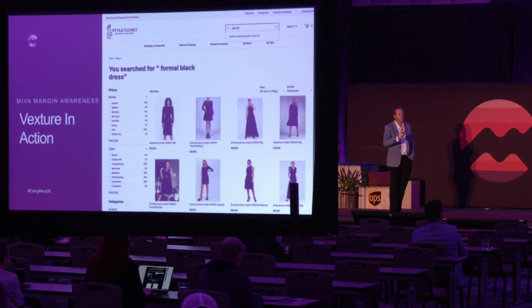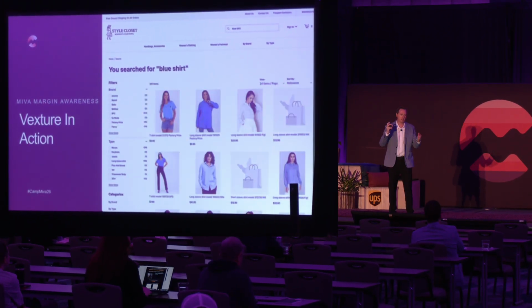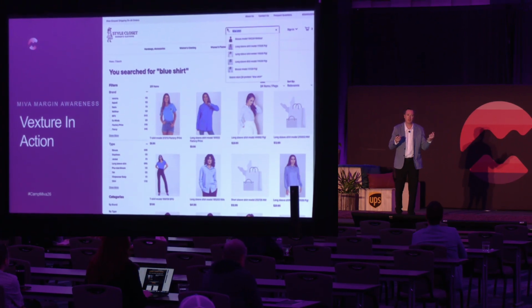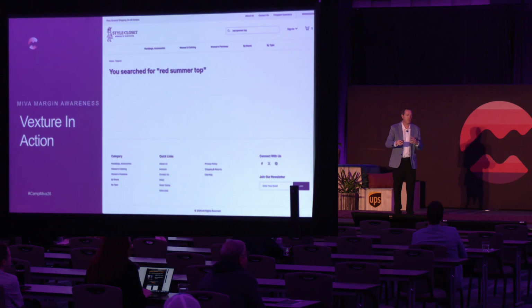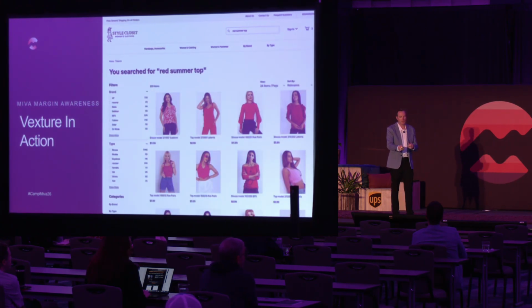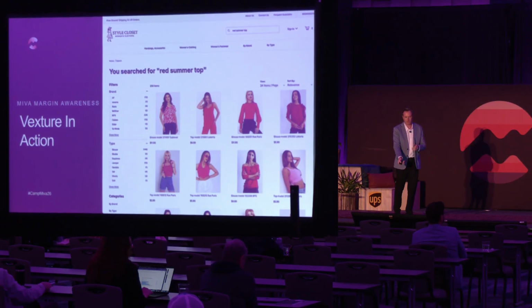So if you have products that are visual, color, this works great for clothes, but it could be like a nut or a bolt or something like that that has something visual, you can actually use AI to write the descriptions. And what this allows us to do is, you'll see what I'm doing here is I'm searching for different colors. Let me go back and replay this.